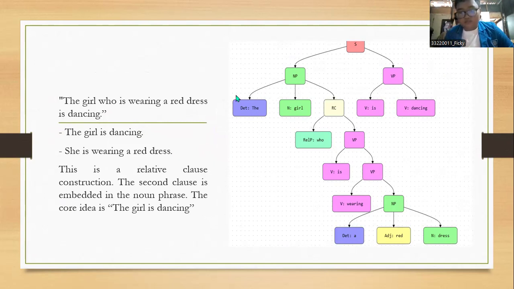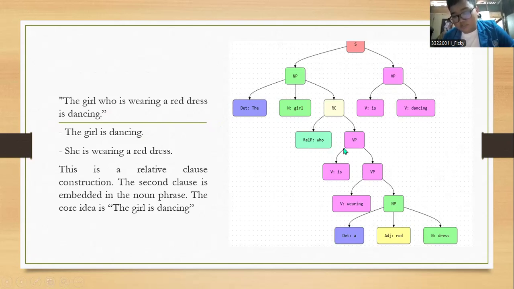And the tree diagram is we have NP and VP. The NP is the girl who is wearing a red dress. The is a determiner, girl is a noun. And we have a relative clause. The relative clause is divided by 2: the relative pronoun who, and the VP.